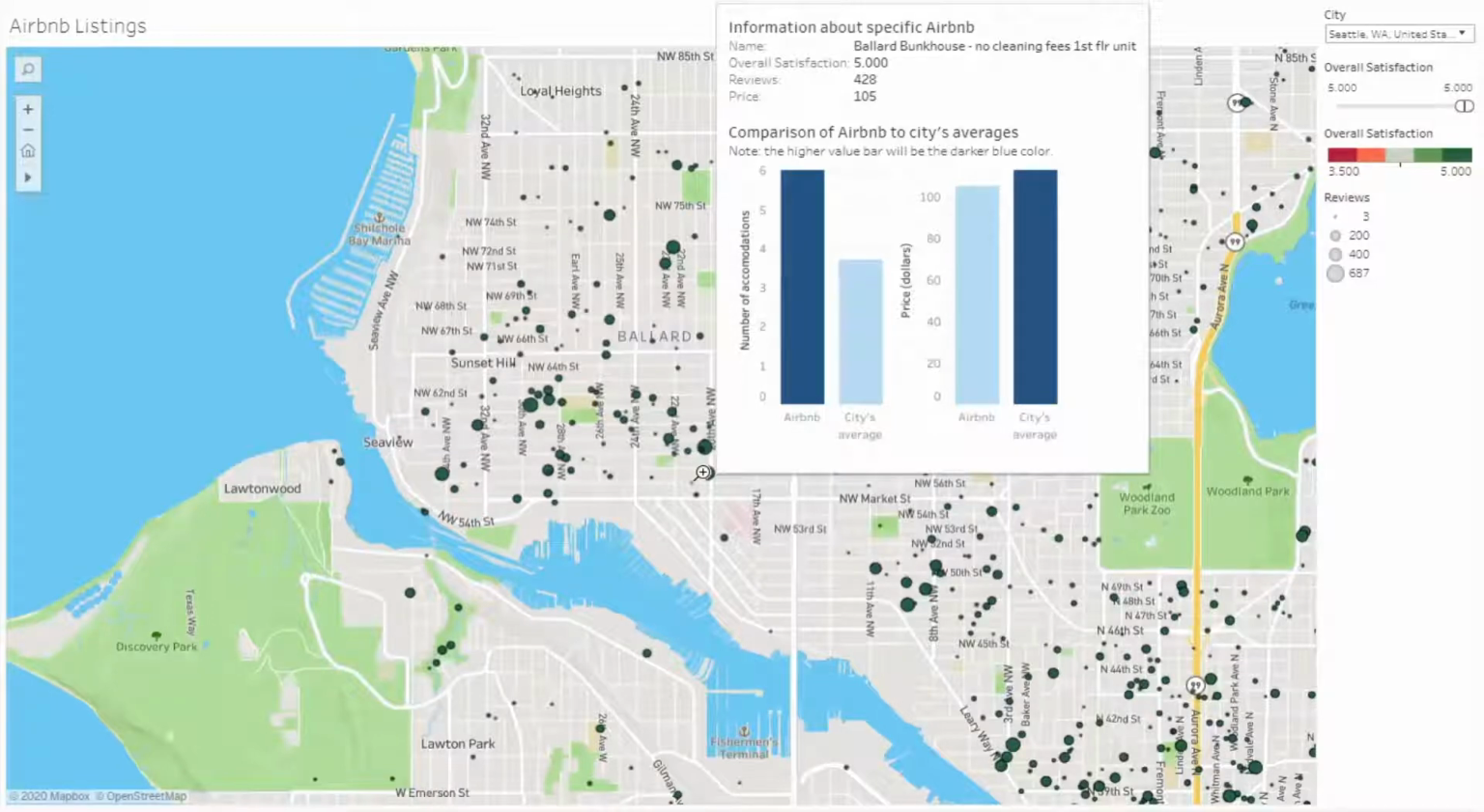When we look at the Airbnbs with the overall satisfaction of 5 and the largest number of reviews, it looks like people are most satisfied when the location's number of accommodations are both higher or lower than the city's average, but the price of it must always be below the city's average. This suggests that price is an especially important feature when someone is trying to find an Airbnb.